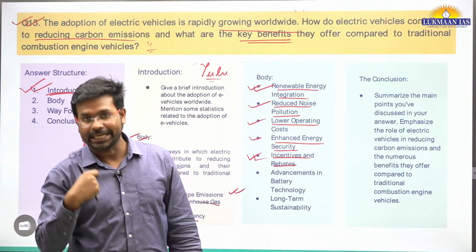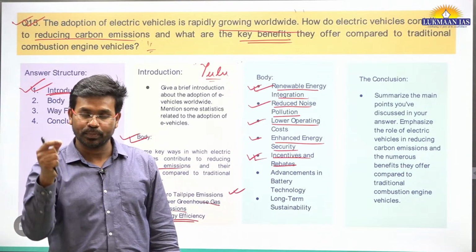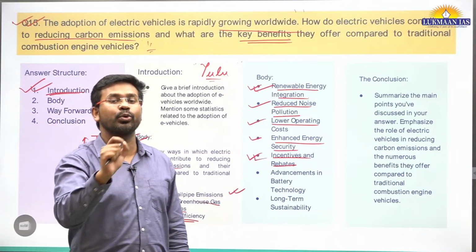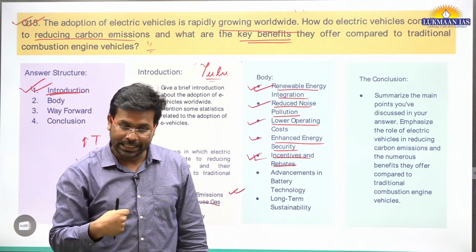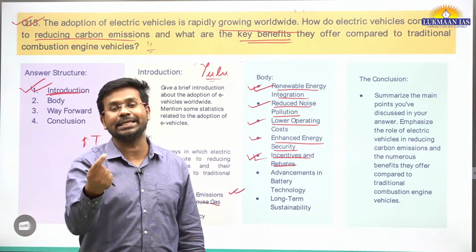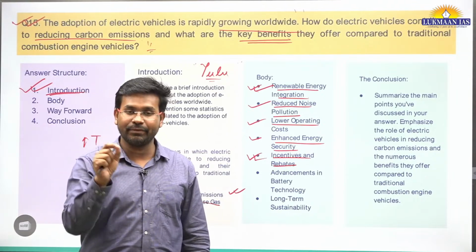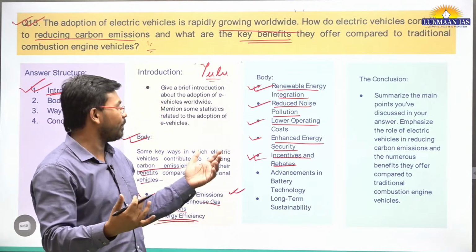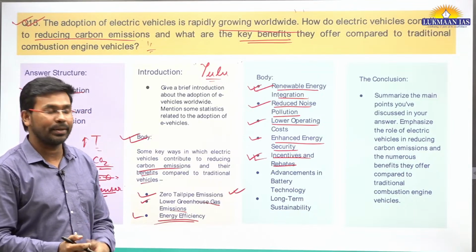So this incentivizes those people who are working in the electric vehicle sector to manufacture more, to sell more. And it incentivizes people also to adopt it because they will find it easy to purchase an electric vehicle. They will find it easy to recharge it. Okay. So that's the thing. So government gives incentives and rebates to people.